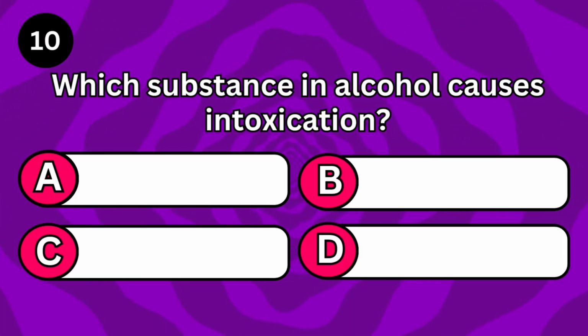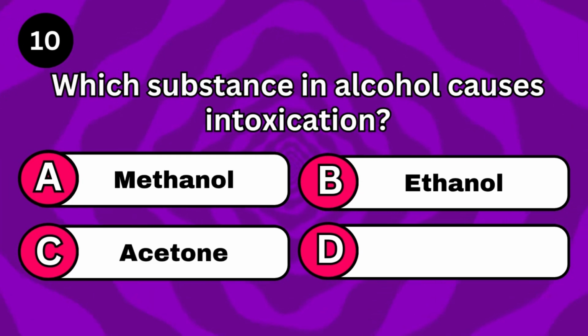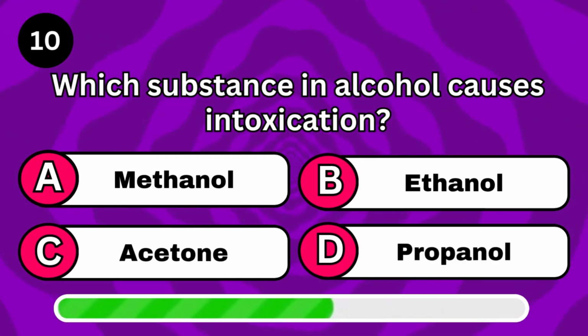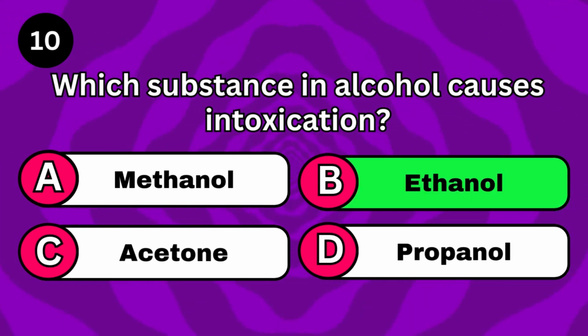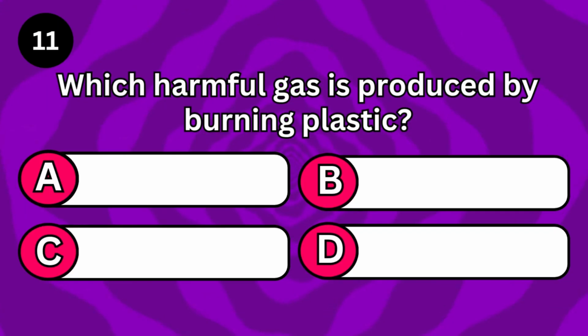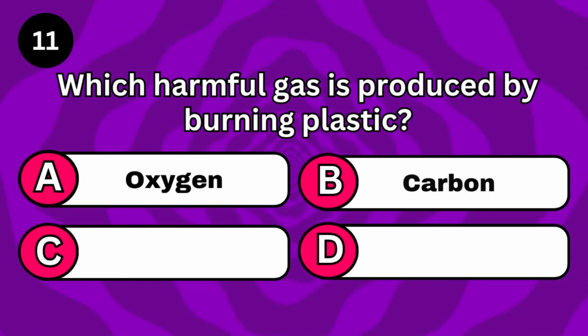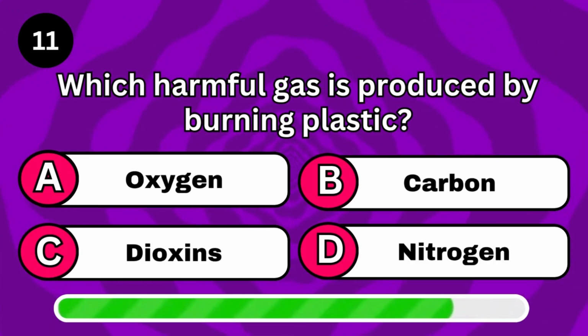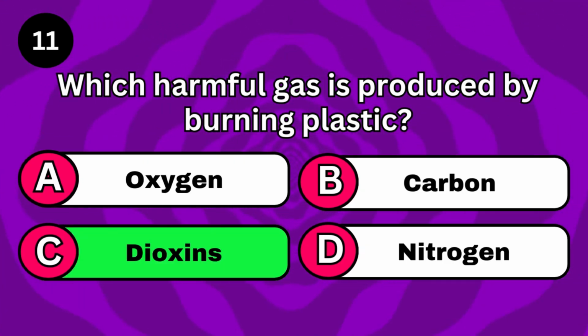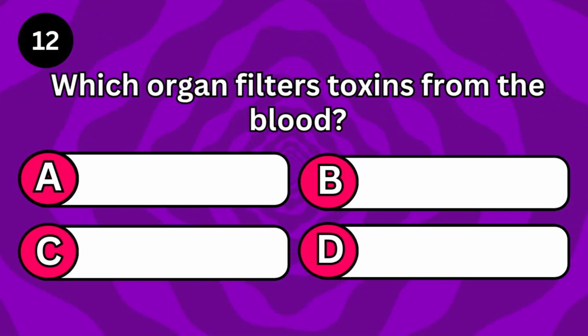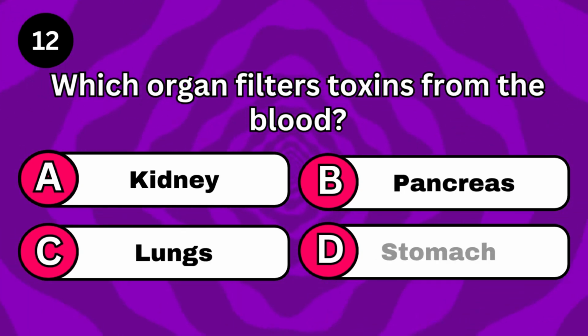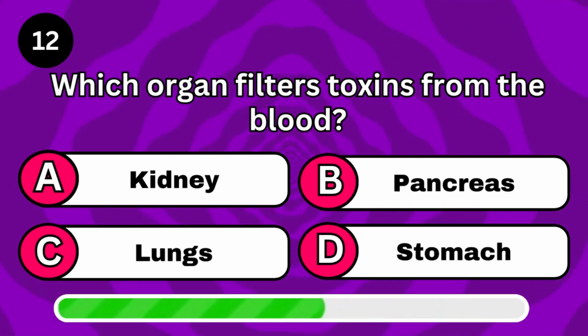Which substance in alcohol causes intoxication? Ethanol. Which harmful gas is produced by burning plastic? Dioxins. Which organ filters toxins from the blood? Kidney.